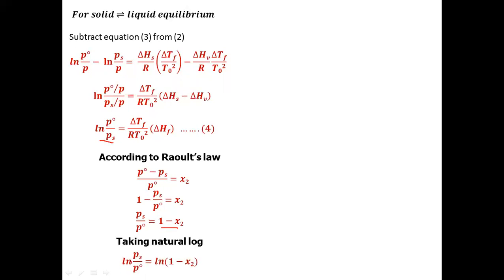It becomes ln Ps by P naught is equal to ln of 1 minus x2. But again, we need the value of P naught by Ps, while this is the value of Ps by P naught. So we will take the reciprocal. So when we take the reciprocal, ln P naught by Ps, a negative sign will appear here: minus natural log of 1 minus x2. Now it's mathematical.